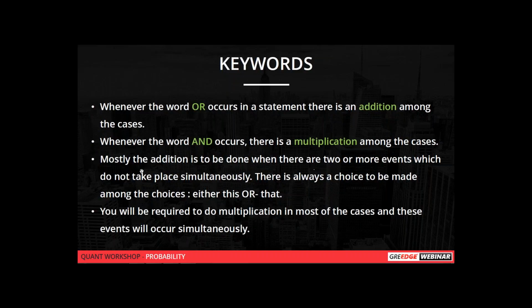And the third point is, mostly addition is to be done when there are two or more events which do not take place simultaneously, which doesn't depend on the previous thing. That is called simultaneous, next to next. So in that case, we can use addition. If it is like either you can choose this or you can choose that, then in that case you can use addition. Is it fine?